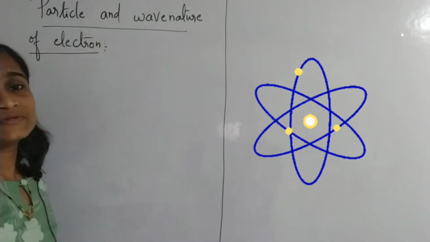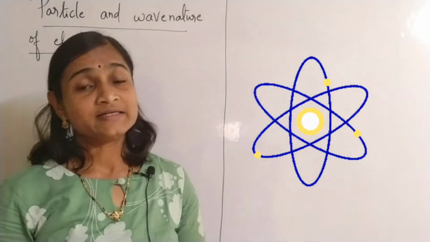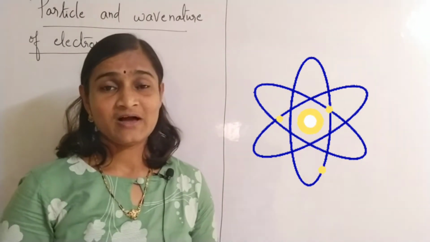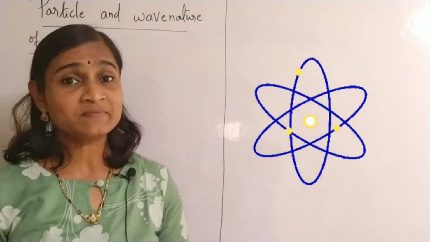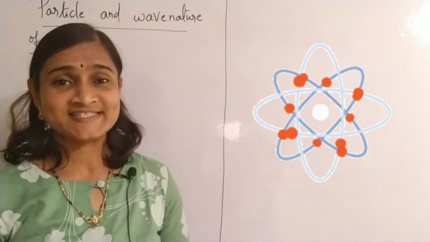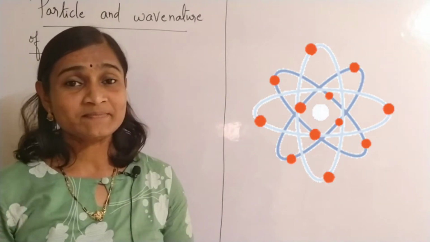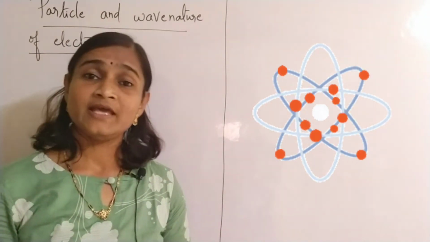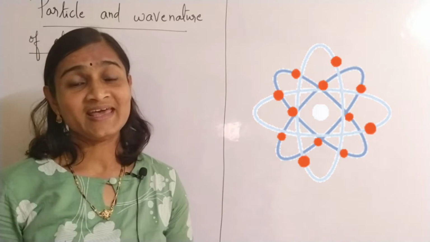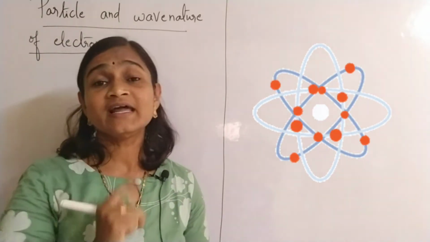So, you all know that electron is a negatively charged particle, which is present inside the atom and which keeps revolving round the nucleus like planets revolve round the sun. We also have learned Niels Bohr's theory of orbits: electron keeps revolving round the nucleus in circular orbits.